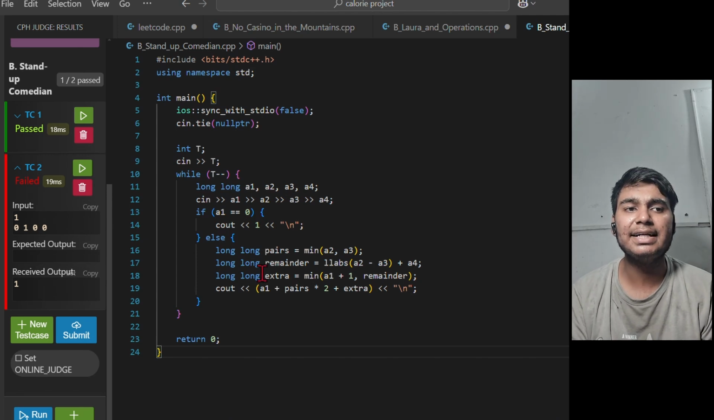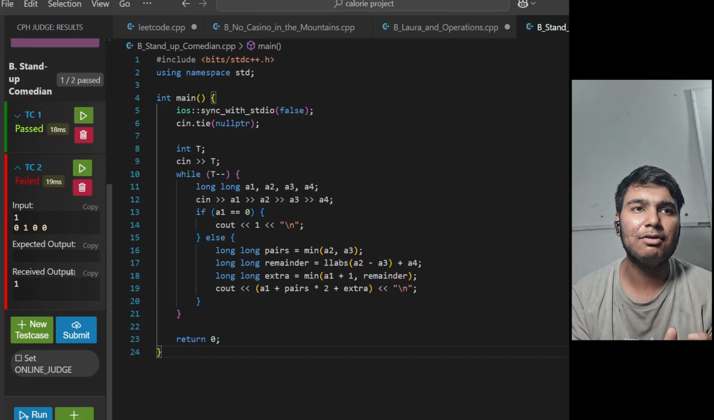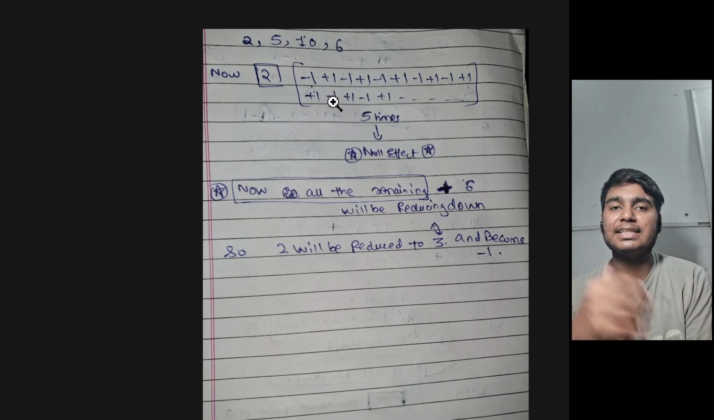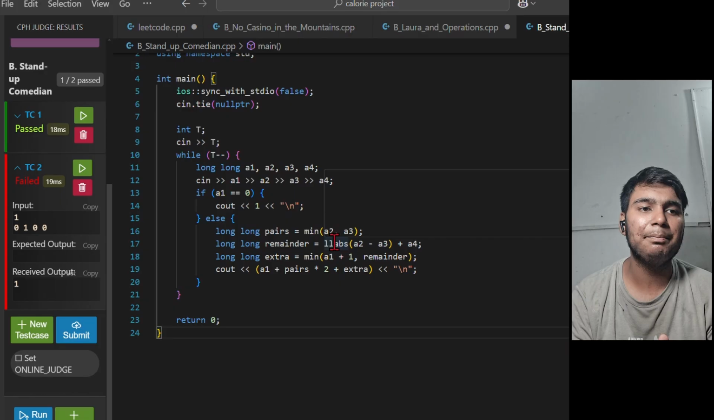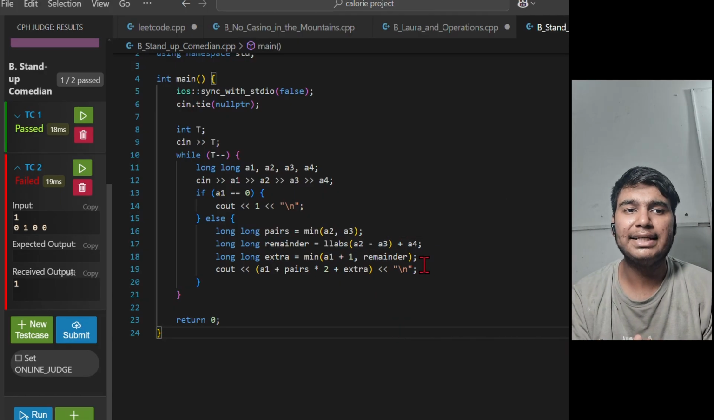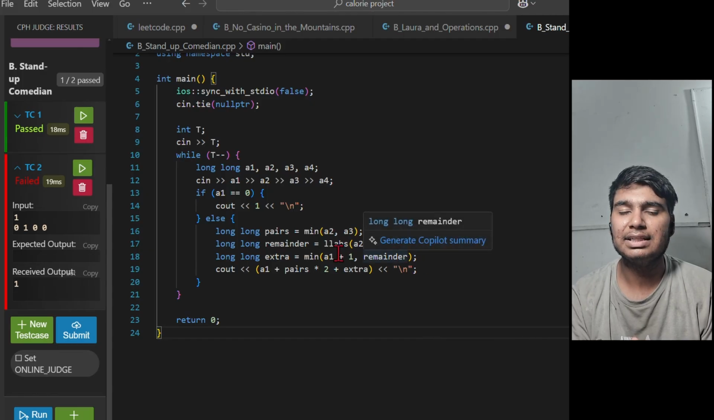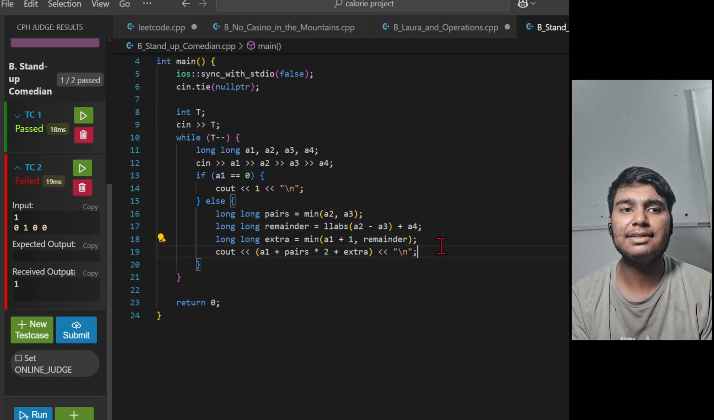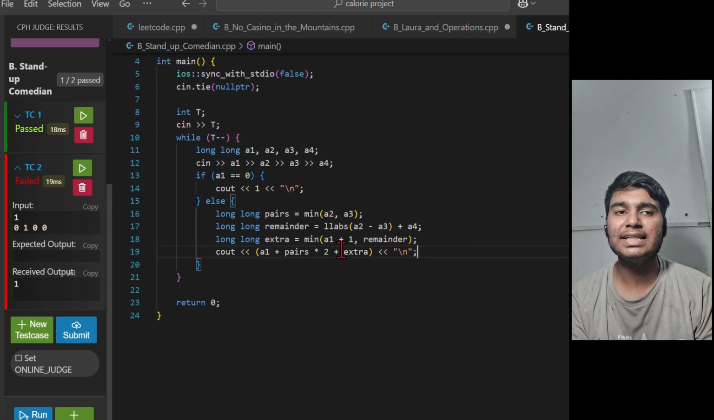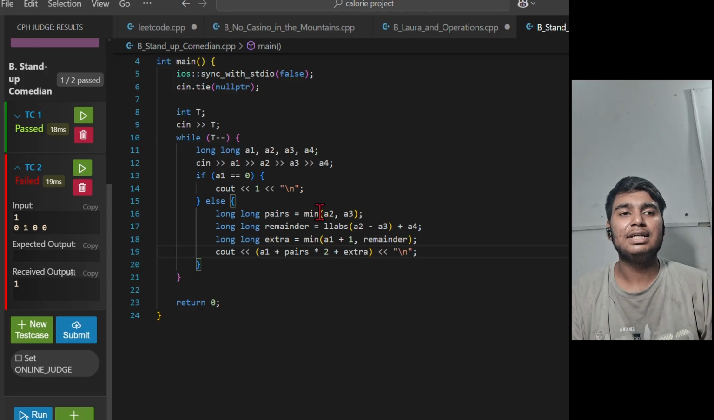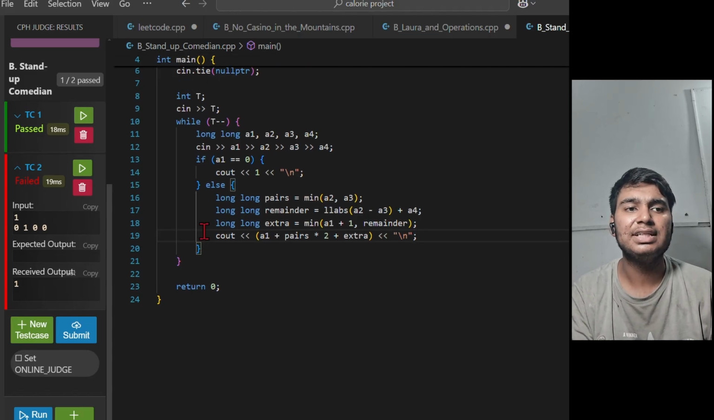In the else statement, the minimum of a2 comma a3 represents this particular portion 5, because the net effect is going to be nullified. I have used the variable pairs to denote it. After that I will use the remainder, which is a2 minus a3 plus a4, which is the last category, plus the remaining ones after deleting this particular minimum, right? After that I will use the extra, which is the minimum of these two, a of 1 plus 1. It represents that the mood will be decreased until it becomes -1, and this remainder represents the number of things we are left with.